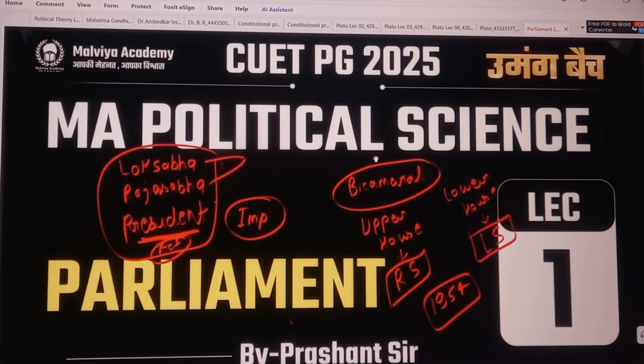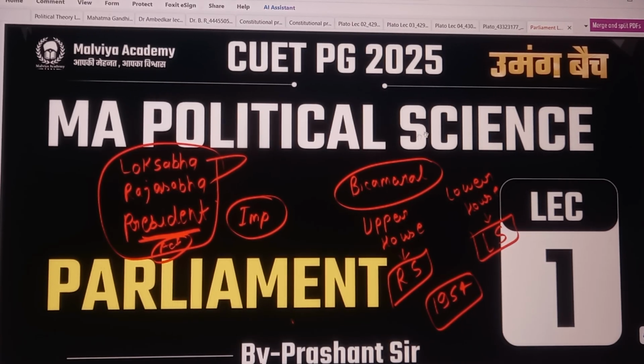So our Parliament, the Parliament of India, is called bicameral. Why is it called bicameral? Because Parliament consists of two houses. First is Rajya Sabha and the second one is the lower house, or Lok Sabha. Rajya Sabha is also called the upper house and Lok Sabha is called the lower house. The upper house was named Rajya Sabha in 1954, which means the name Rajya Sabha was given in 1954.